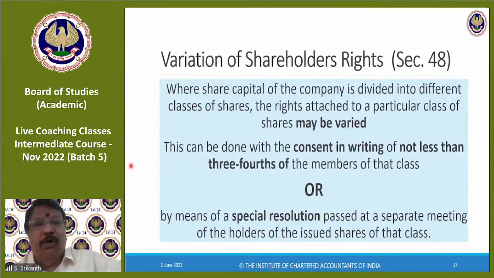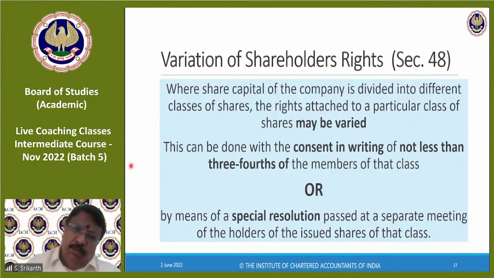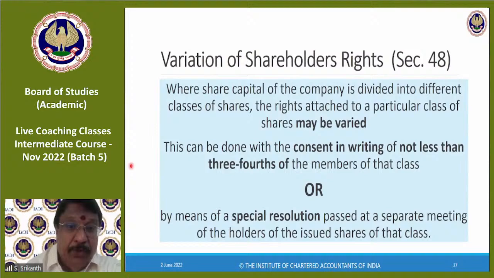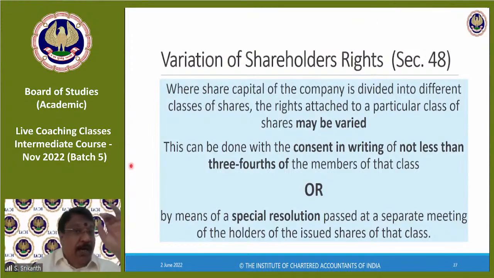Means I'm already having equity shares carrying full voting right. Now I'm telling them, boss, I will give you half vote. They may take it like that. But for that, you need the consent in writing, not voting at the meeting. You have to write a letter to all of them, and 3/4 of the members of that class. Suppose there are 100 members, 75 should agree, not less than 3/4. So 75 and above should agree.